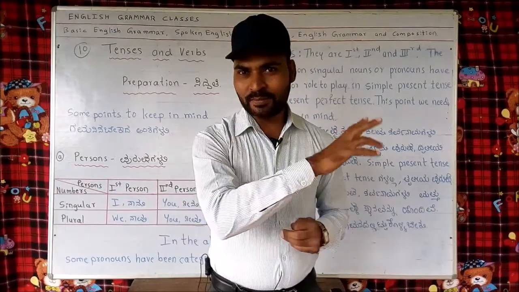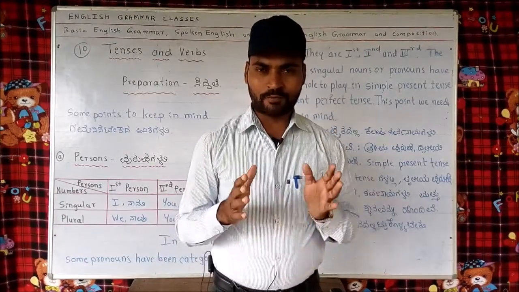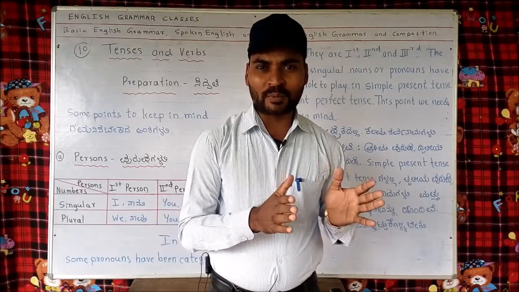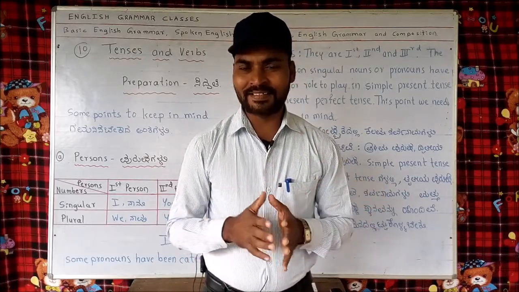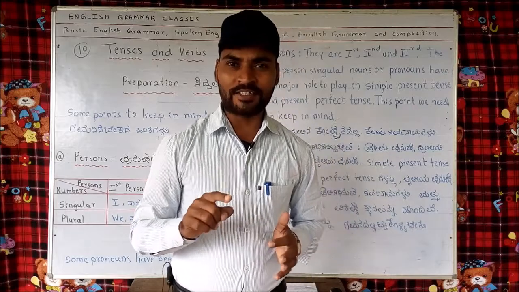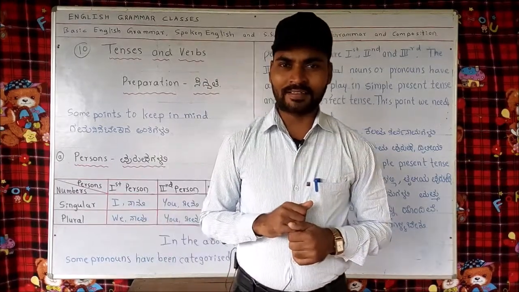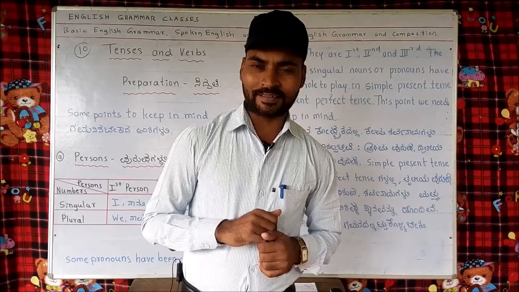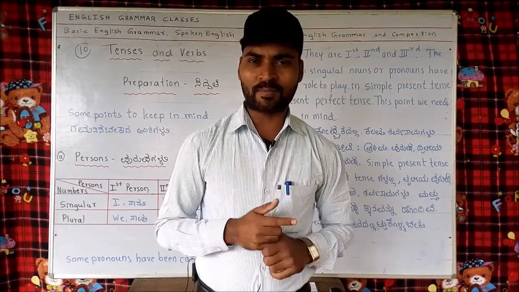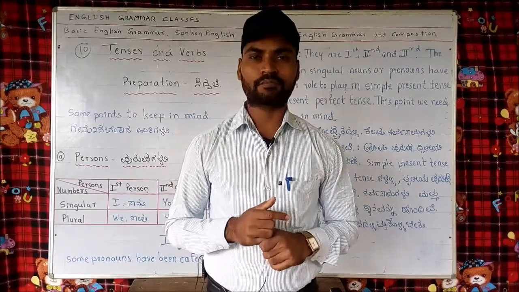Let's take the example of simple present tense. We usually take 8 pronouns to practice tenses. They are I, we, you, he, she, it, they. See here, simple present tense, I will take the example of the verb write.